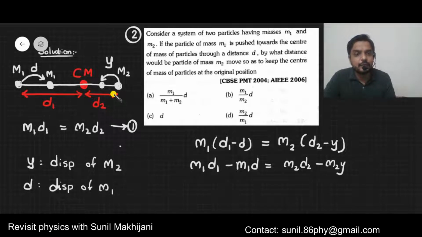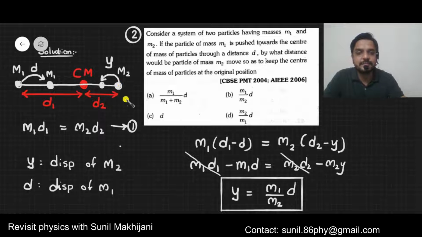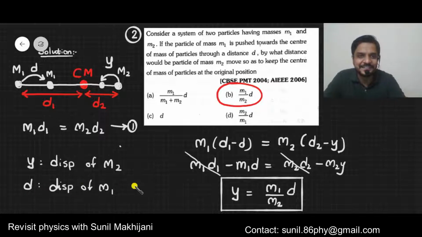Right. Now using equation 1, m1 d1 is equal to m2 d2, so they get cancelled. The negative sign gets cancelled. We need to find y, so you just solve it. y will come out as m1 by m2 into d. So this is the distance by which the second mass should be shifted to keep the center of mass at the same place. Okay, so the answer is m1 by m2 into d. This B option seems to be correct.